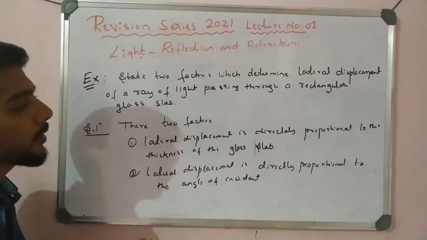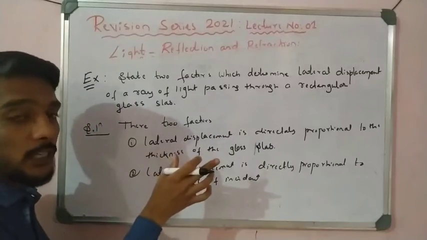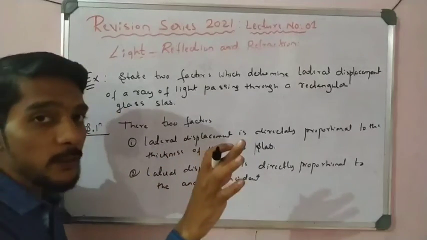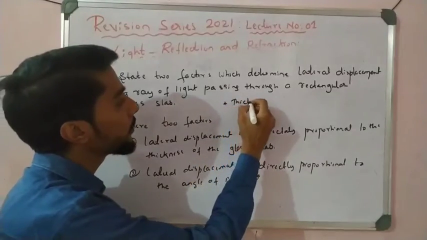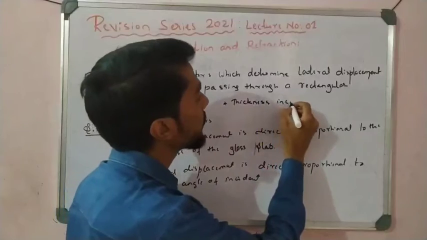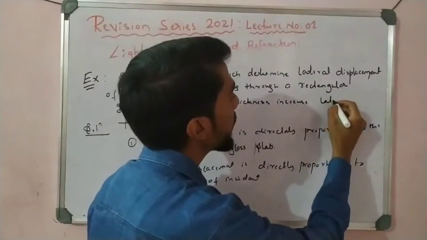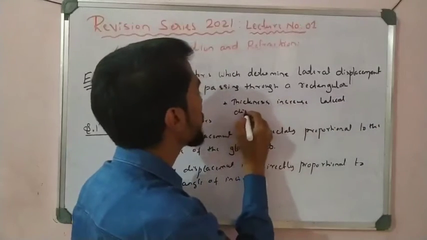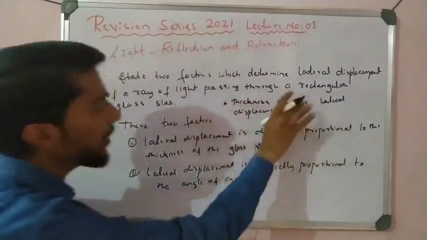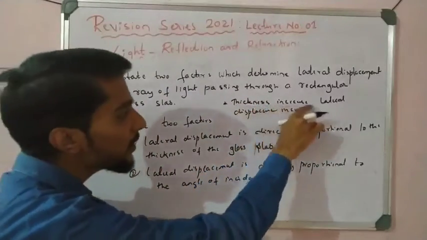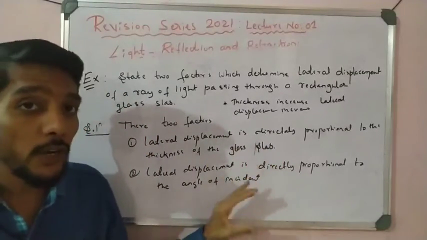Okay, that you have to remember, right? If the thickness is more, the displacement is more. If the angle is more, then the displacement is more. So right here, proportional means thickness increases, lateral displacement increases. Like that, if the angle of incidence increases, lateral displacement also increases. So this is called directly proportional. So these two factors you have to remember.